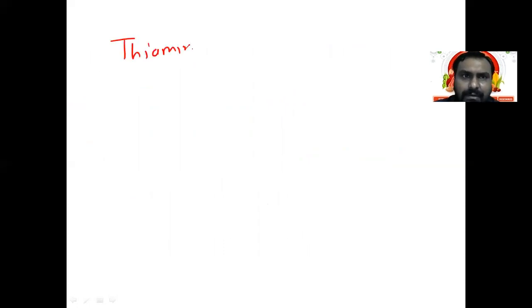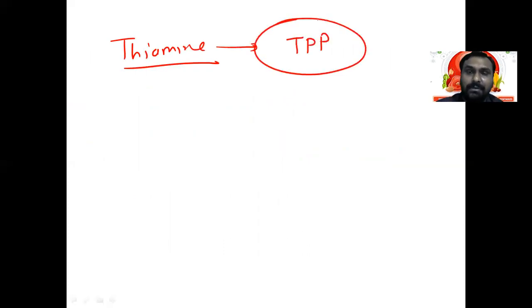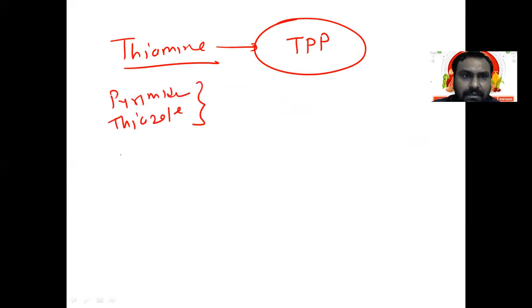So vitamin B1, which is called thiamine, its active form is thiamine pyrophosphate. So whenever you see this word, you have to remember we are talking about vitamin B1. There is a pyrimidine ring and a thiazole ring connected by a methylene bridge. Now, what are the biochemical functions? One is conversion of pyruvate to acetyl-CoA, which is a multi-enzyme complex.